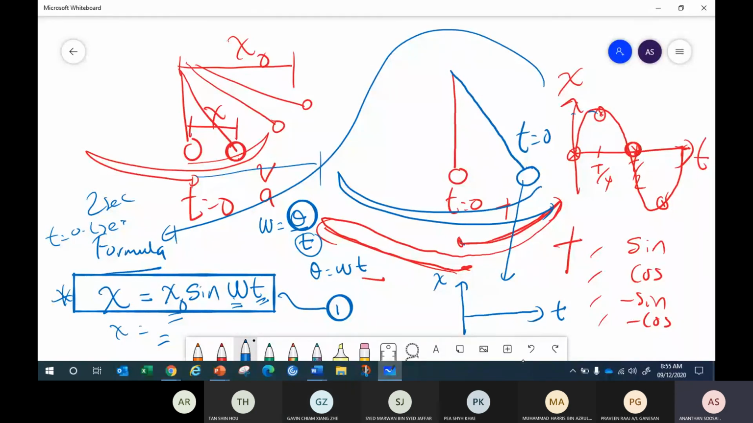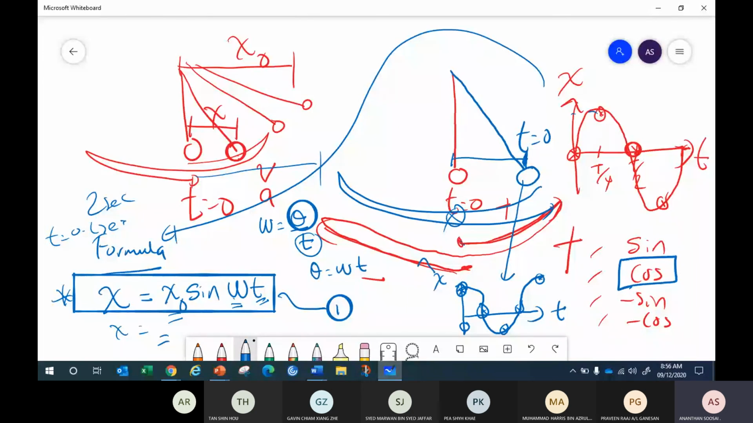Cos graph. At time 0, the displacement is maximum, right? So where is the graph going to start? You start from the top. Then at quarter period, you come to the center, then become negative, then become positive, then go up. So what graph is it going to be? It will be a cos graph, when the time starts at the edge.